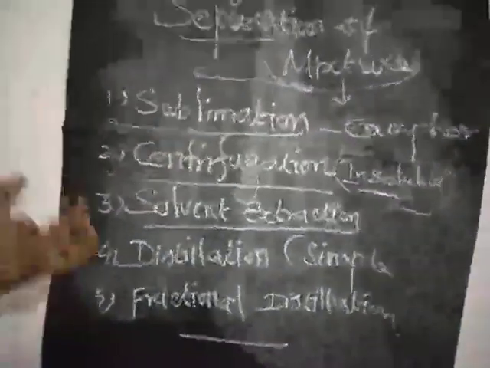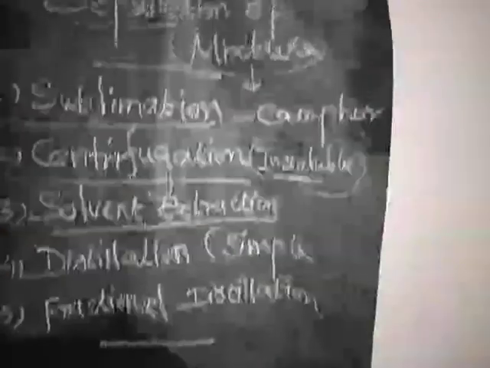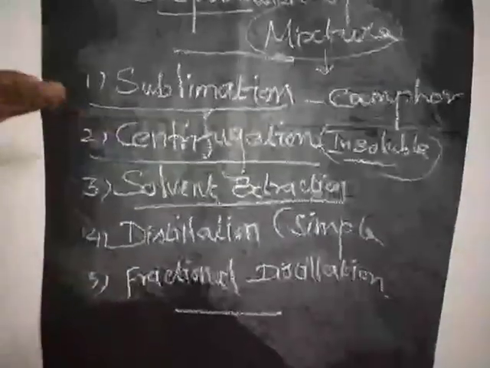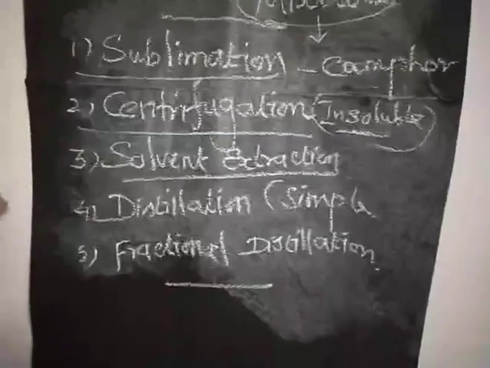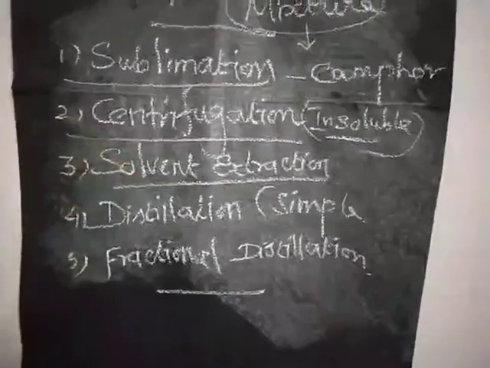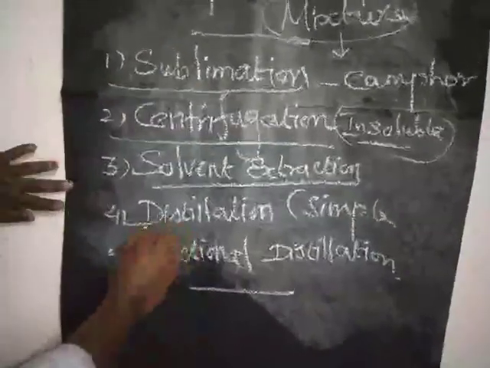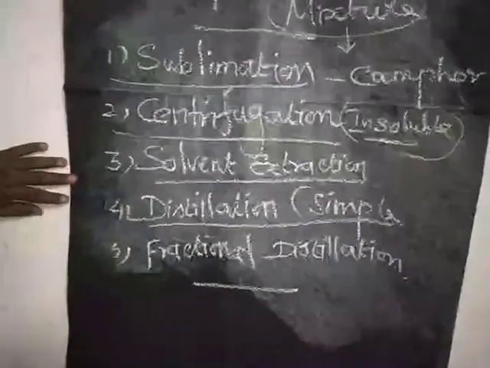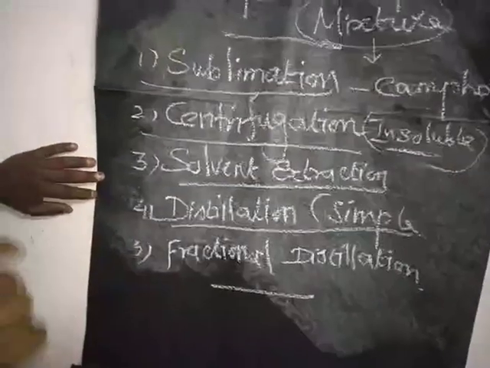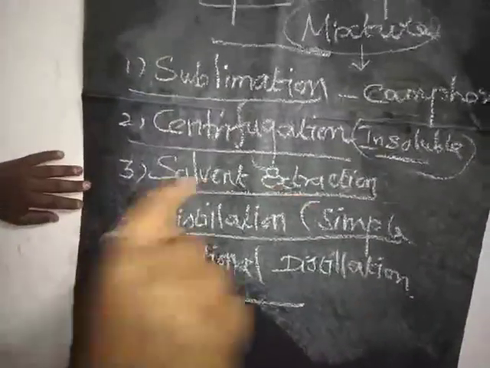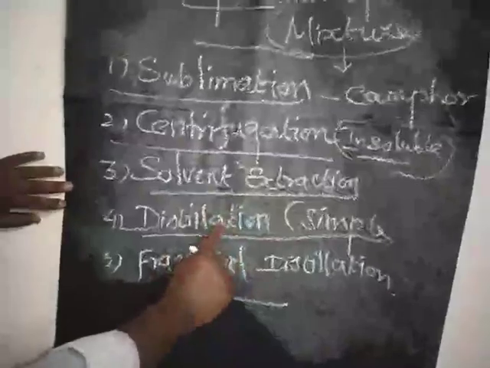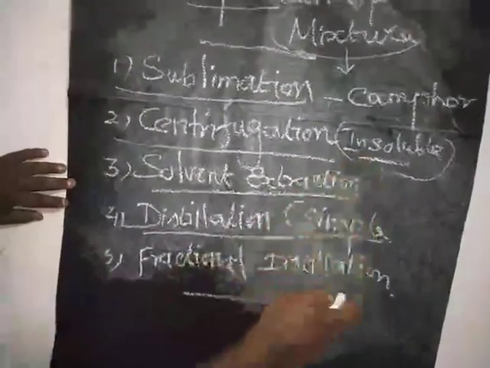With the help of a separating funnel, we will extract one liquid. The liquid with less density will be in the top layer, and the liquid with higher density will be at the bottom of the container. In this way we extract one liquid from another. Next one, simple distillation. Distillation is nothing but the combination of evaporation and condensation.